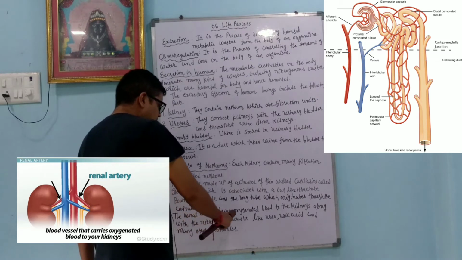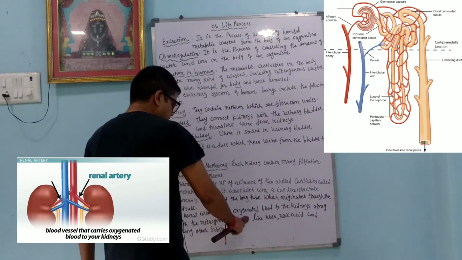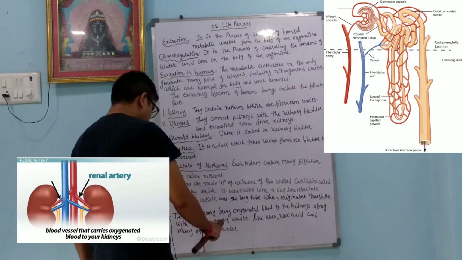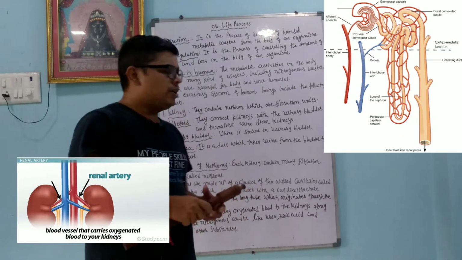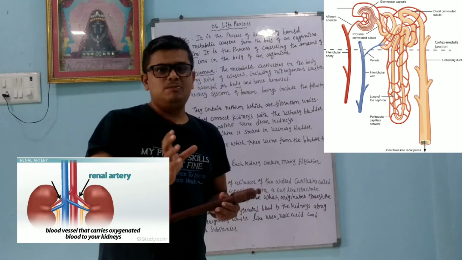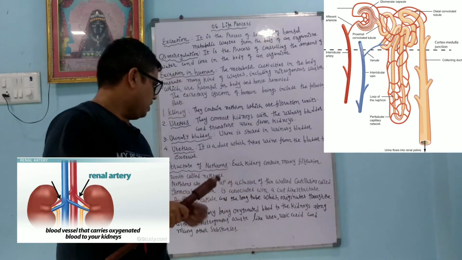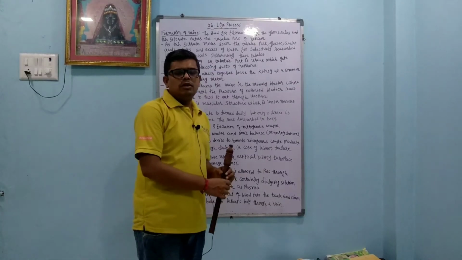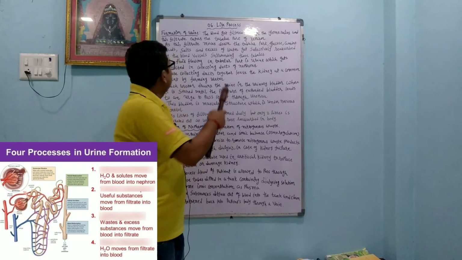The renal artery brings oxygenated blood to the kidneys along with nitrogenous waste like urea, uric acid, and many other substances. So the renal artery brings oxygenated blood to the kidney along with some nitrogenous compounds, which are waste products. Dear student, we are going to learn about urine formation. So one by one, step by step, we will learn.